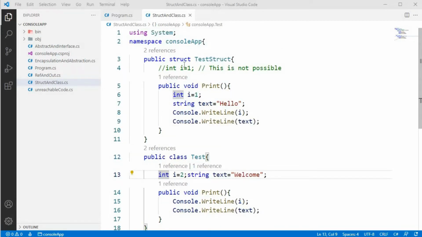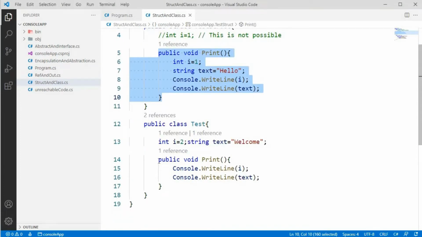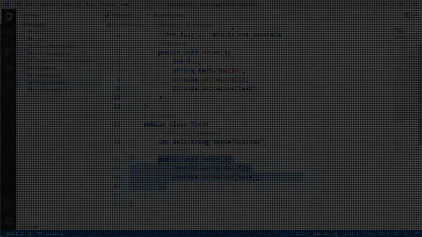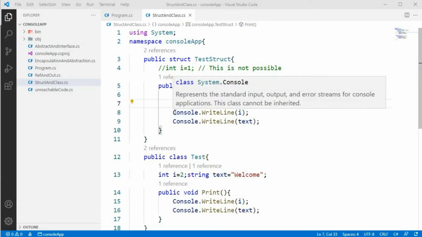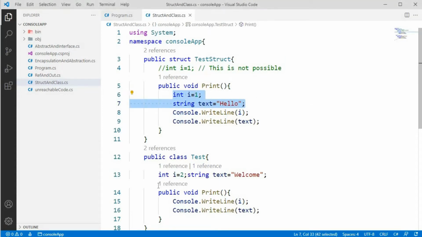To create a struct, we need to use the keyword struct, and to create a class, we need to use the keyword class. You can see that I have created one struct and one class. Inside the struct, I have created one method called print, and inside the class, I have created one method called print. For both of these methods, I have created two variables, one integer and one string. Inside a struct, we need to create those variables in the method, but in a class, we can create them wherever we want.